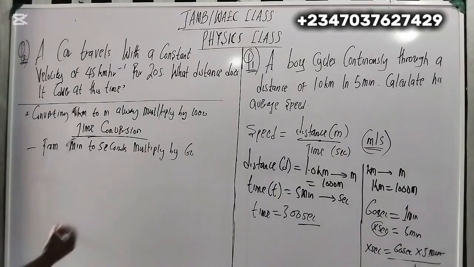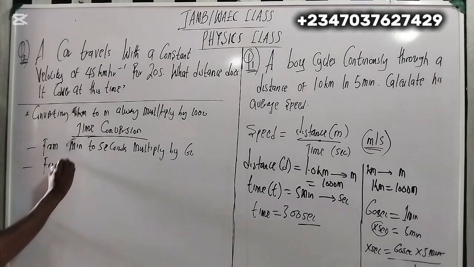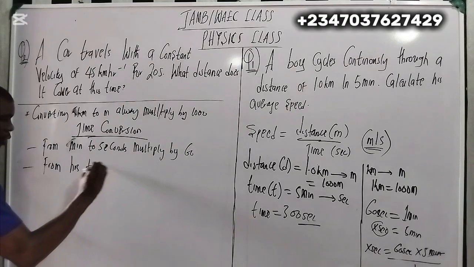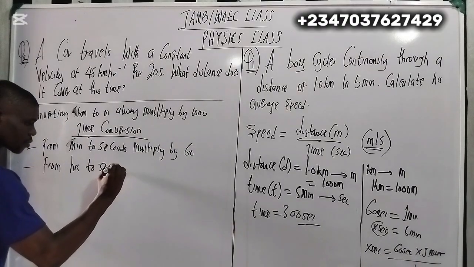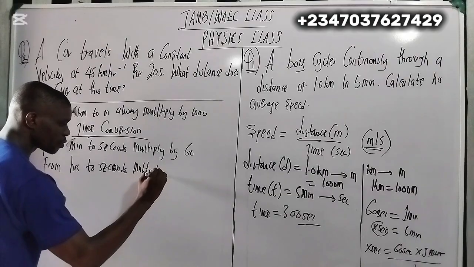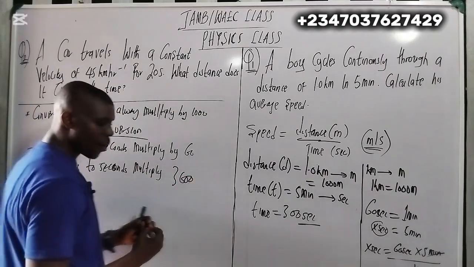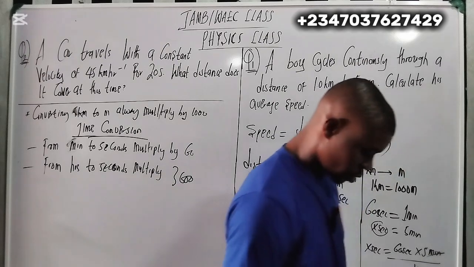Now what about if it's hours? From hours to seconds, multiply by 3600. Now why is it 3600?